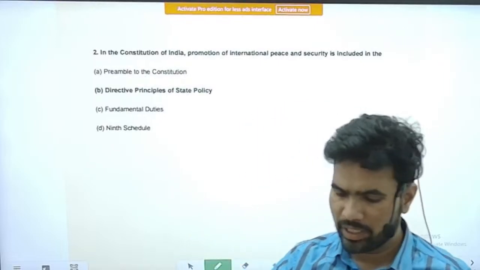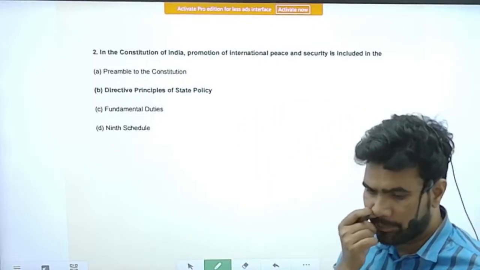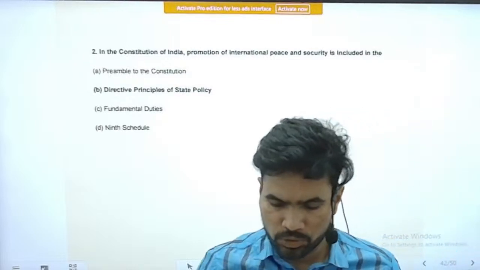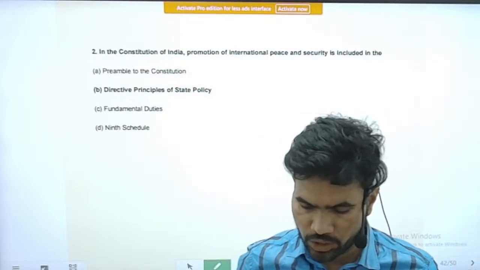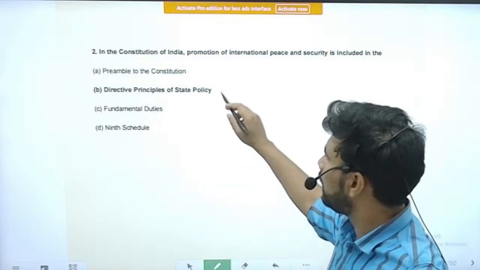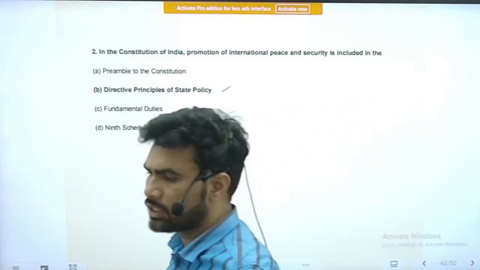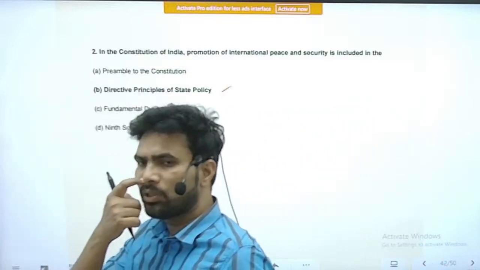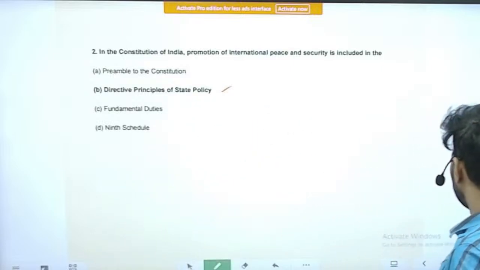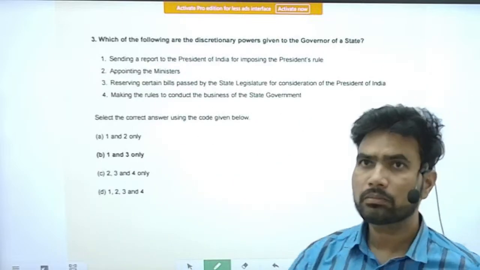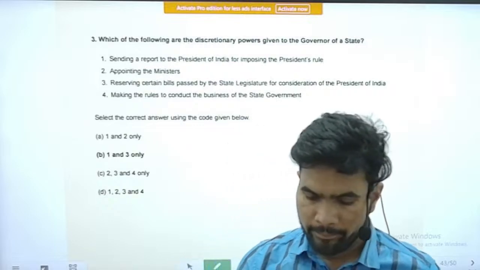Right. Anyhow, next question. In the Constitution of India, promotion of international peace and security is included in the directive principles of state policy. Yesterday also we saw this question. It is clearly mentioned in the directive principles of state policy. Next question. Question number 3.